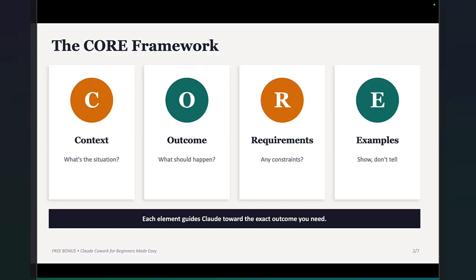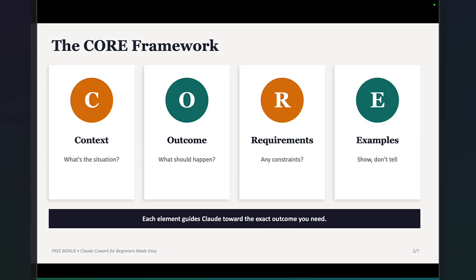The outcome is, of course, what you want to happen, which also goes into what should happen at the end of this task, right? Should a certain task be completed online? Should certain things be submitted? Should certain documents be created? Should certain insights be derived? What do you want to happen at the end of this task?